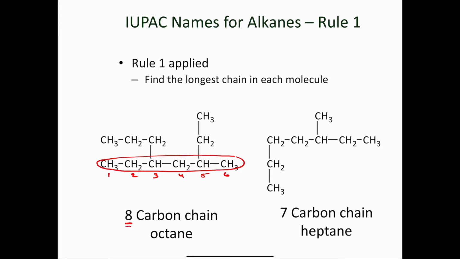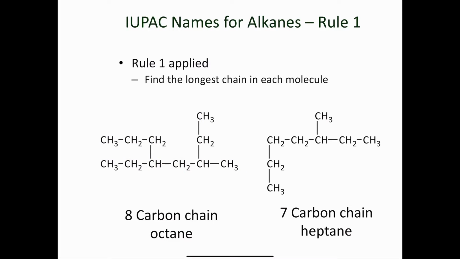Now, let's take a look at a different chain. What if I follow this chain here like this and then go up here? You can see that this chain does in fact have 1, 2, 3, 4, 5, 6, 7, 8 carbons. And then you can see that on carbon number 4, I have this CH3CH2, which is an ethyl group. And on carbon number 6, I have this CH3, which is a methyl group.